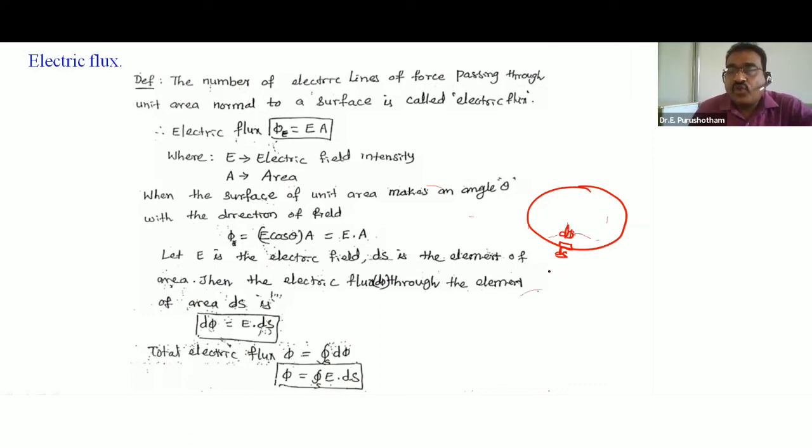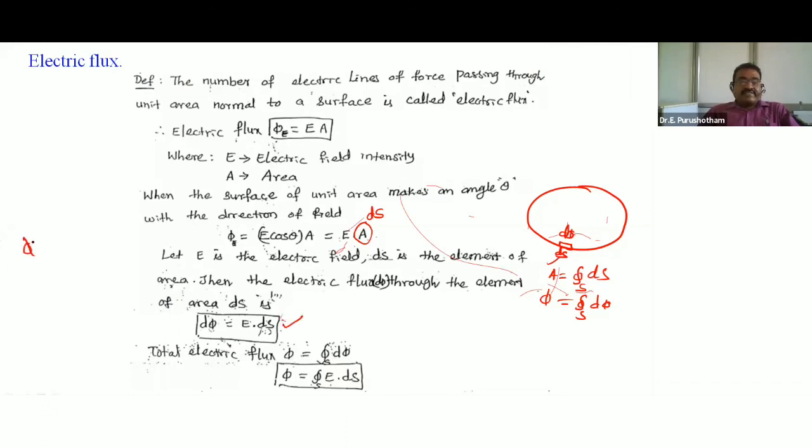If we take the integral of ds, we get the total area. Similarly, the surface integral of d phi gives the total phi. So in place of A, we take a small elemental surface area: electric field into area.